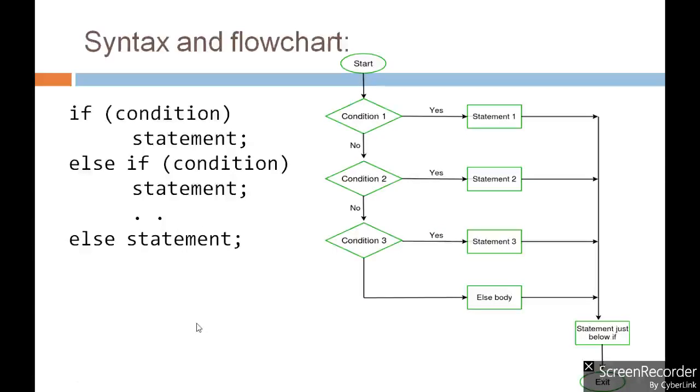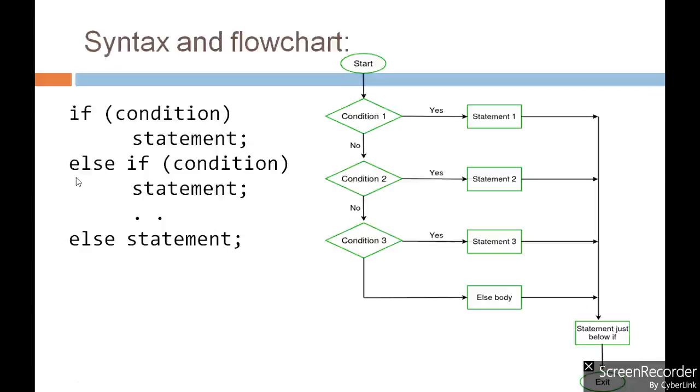So let's see the syntax. Here the syntax is given. We have to simply write if, then the condition, and then a statement or block of statements which is associated with this first condition. But if the condition becomes false, then we have to specify another condition.